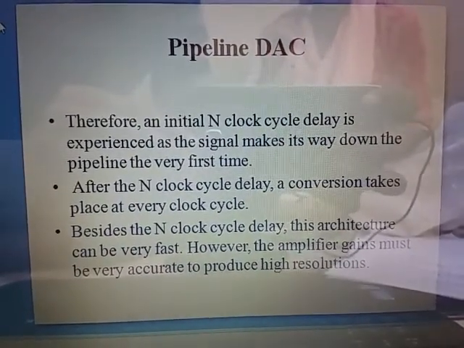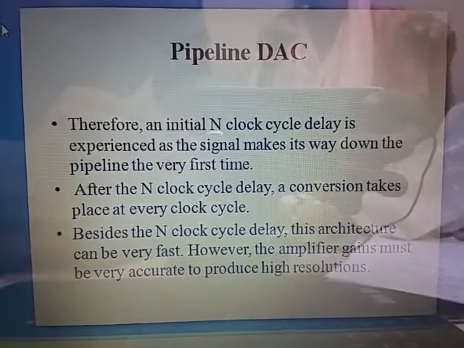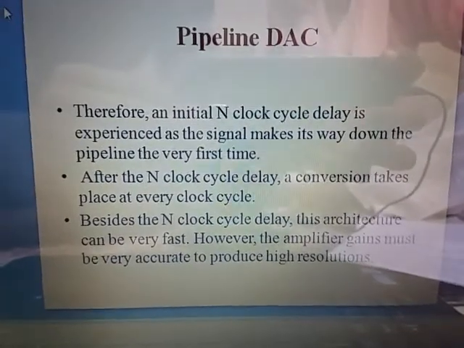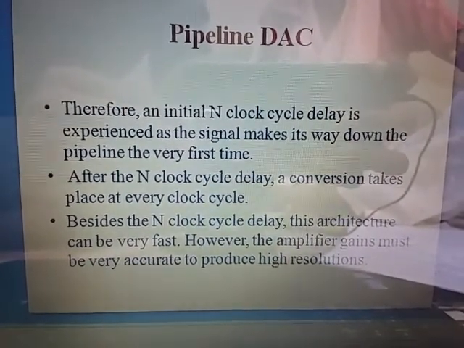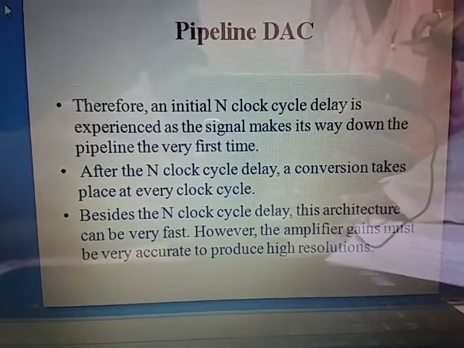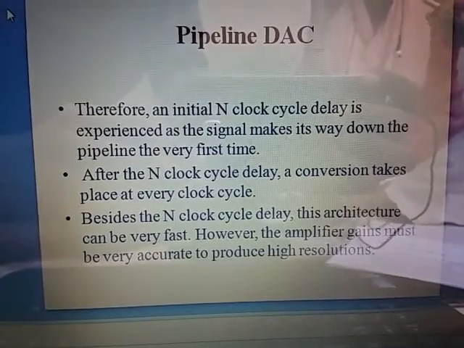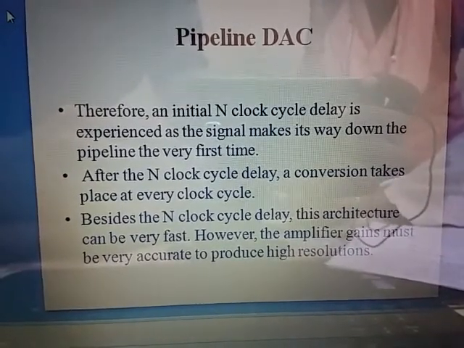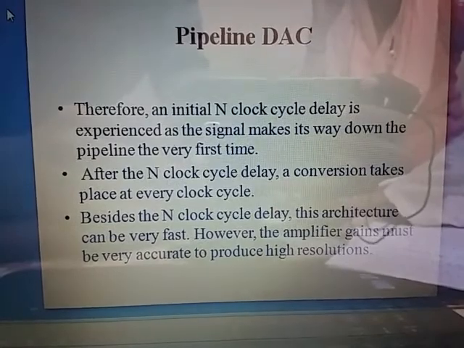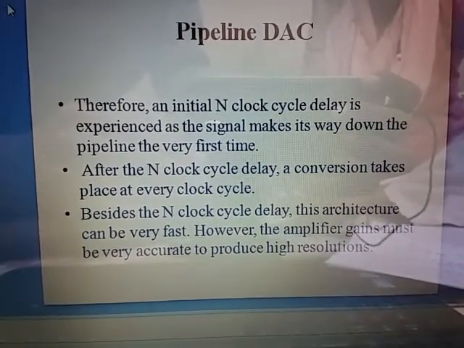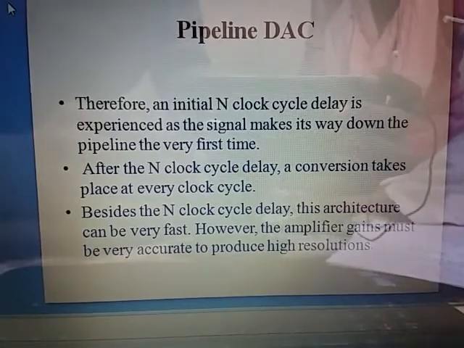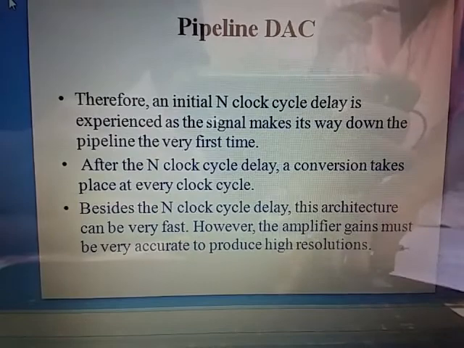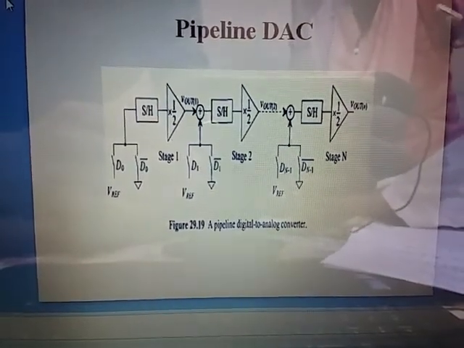In the cyclic DAC, it went on performing the bit by bit operation, taking one clock pulse for one bit. Why are we going for the pipeline DAC? Because we want highly accurate results. Here in the pipeline DAC, one complete stage is used for each operation; one complete bit takes one stage. However, the amplifier gain must be very accurate to provide high resolutions. So this is the general structure of the pipeline DAC.